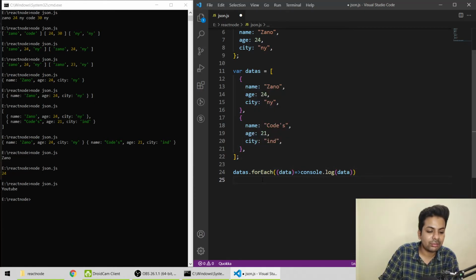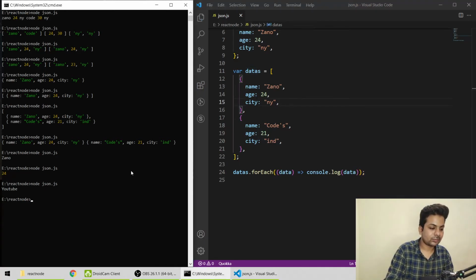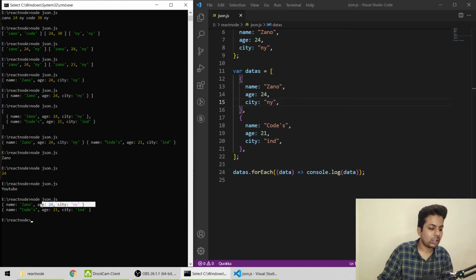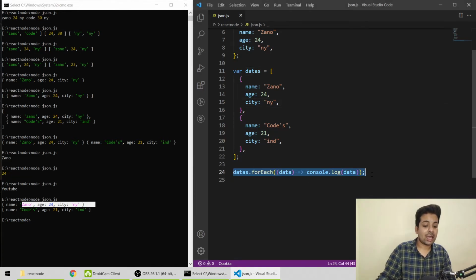So it comes here, taking the data variable, and after that whatever I want to do, I will do here, like console it or whatever the function is. Then again it will come to the second index and take the data in this, and then I'll console it. Okay, then I'll save it. See, now it's going like this. If you're not understanding this looping, you can use a for loop.